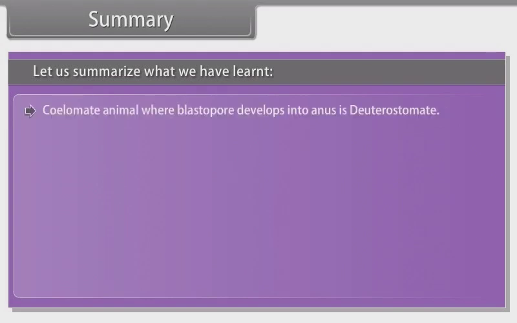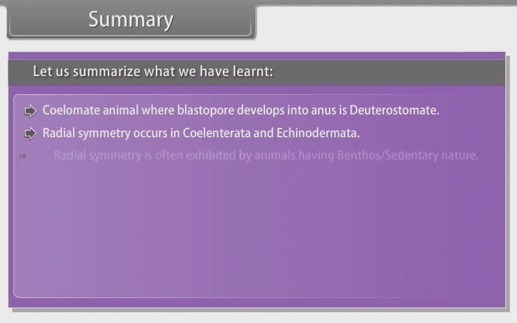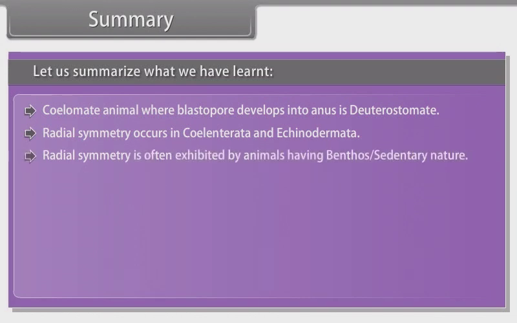Coelomate animal where blastopore develops into anus is deuterostomate. Radial symmetry occurs in Coelenterata and Echinodermata. Radial symmetry is often exhibited by animals having benthic or sedentary nature. Metamerism is characteristic of Annelida.